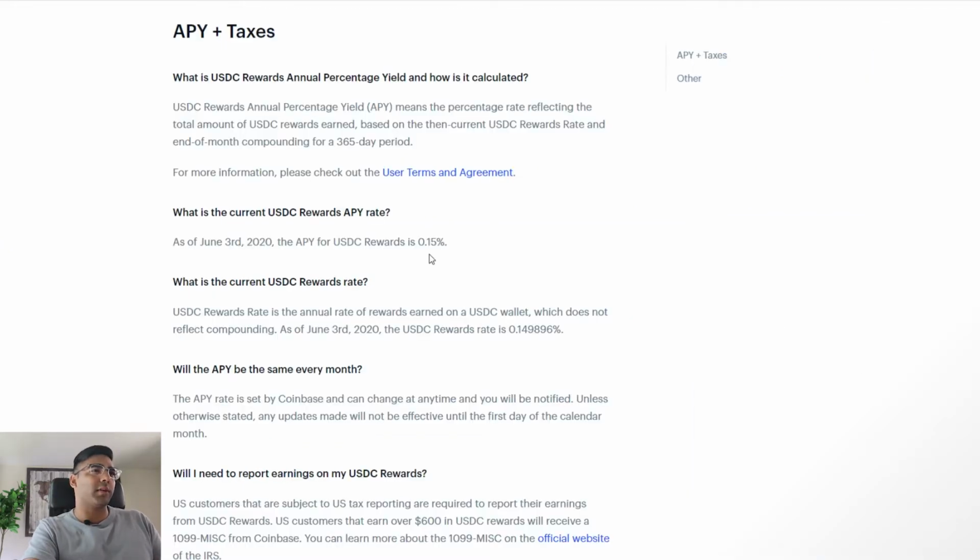The rate of 0.15% has been there since June 3rd, 2020, which is more than a year from the time of this recording. Whether it's 0.15% or 0.5%, it's basically closer to zero than anything else. So now we'll be looking at the interest rates for stablecoins where it's more sizable and more meaningful, something that you may want to consider.